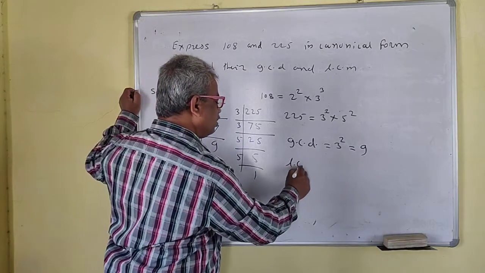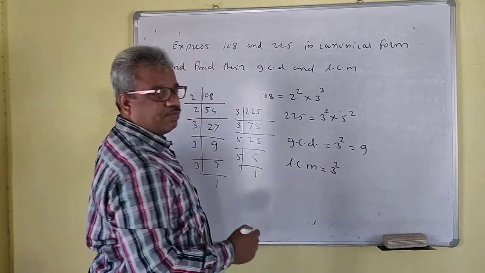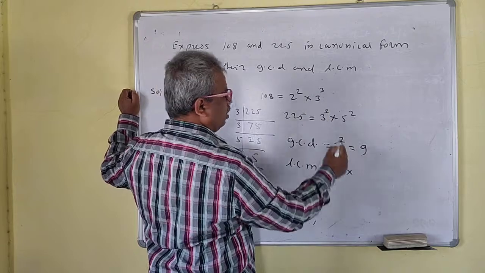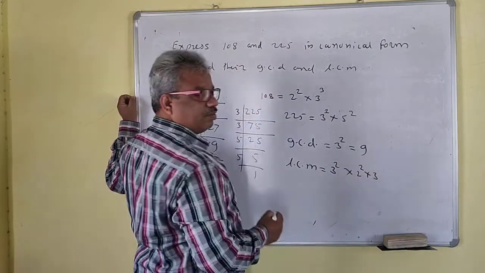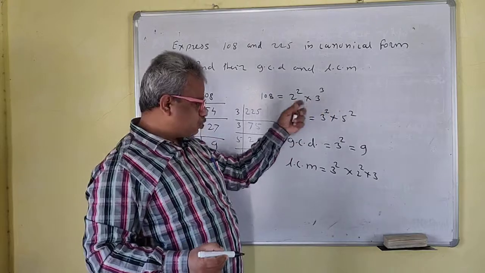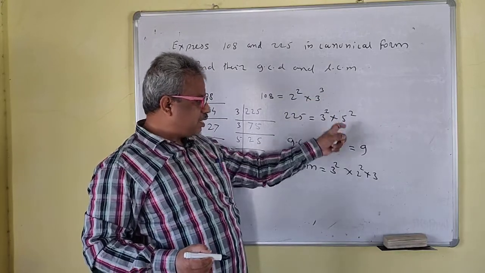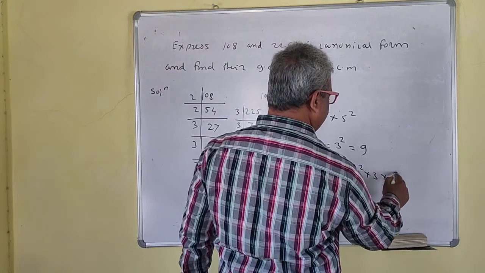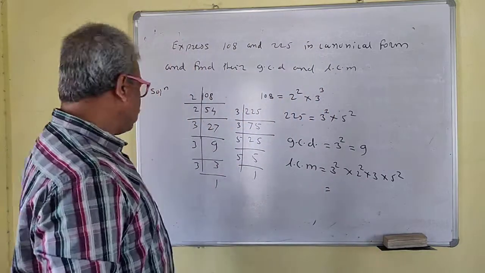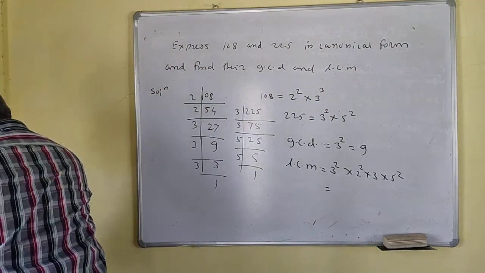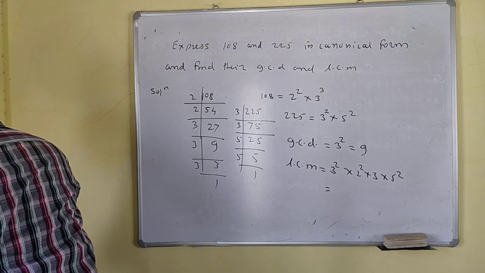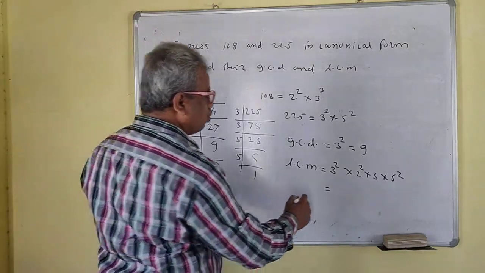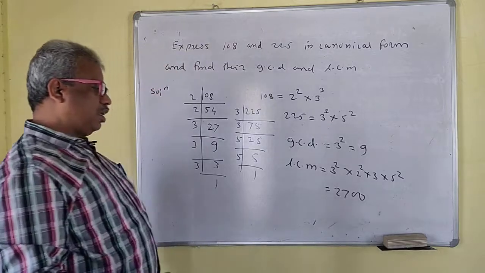And LCM. So what you have to write is 3 square, and you have to write all the rest of the factors. 3 square is taken, so we take 2 square into 3, because 3 square we have taken, and 2 square is not taken anywhere. Then the rest is 5 square. Now you have to take the product of this. Note that the calculator is not allowed. So 2700 is the required answer.